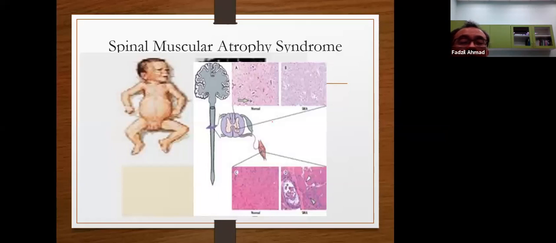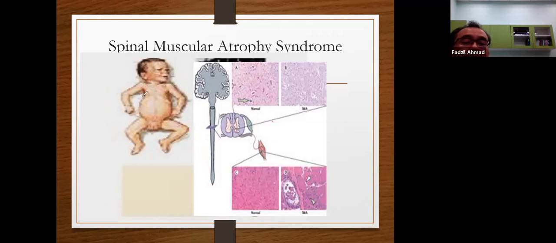The other one is the CNS. An example is spinal muscular atrophy, where atrophy of the spinal anterior horn results in failure of the nerve to initiate the muscle to contract, and the result is the muscle is unable to move. You can see like this one, the patient is flat, the chest is deformed, frog-like.